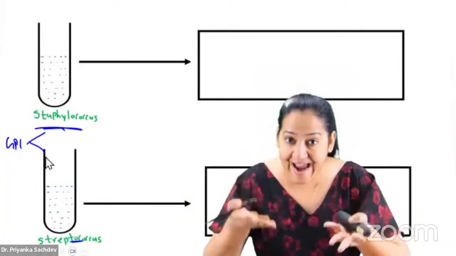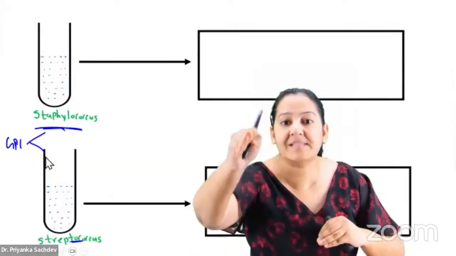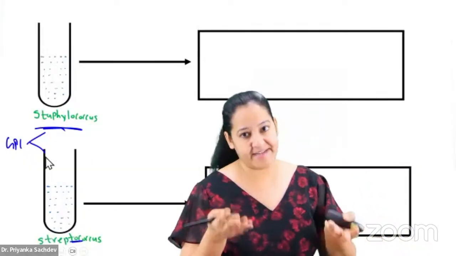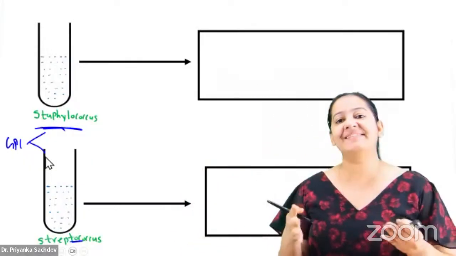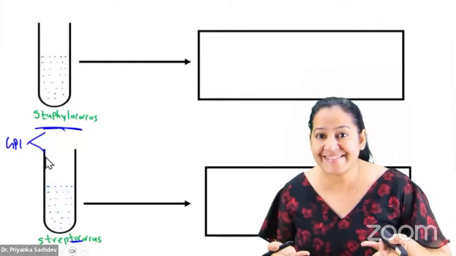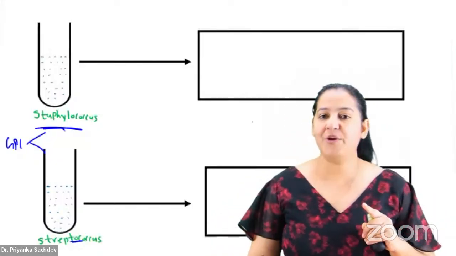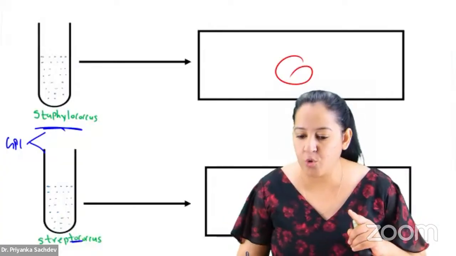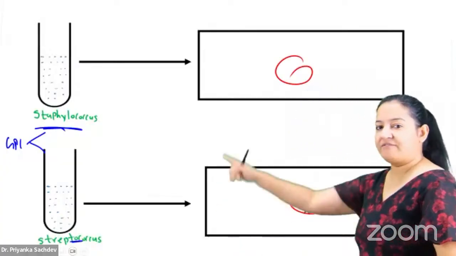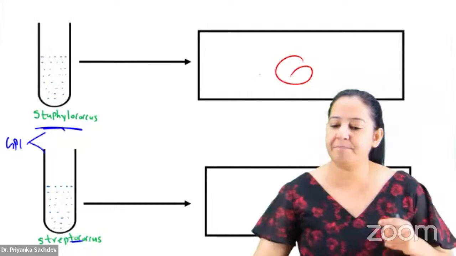So by performing the catalase test, I want to know which one is catalase positive, that is Staphylococcus, and which one is catalase negative, that is Streptococcus. So how to perform the test? Basically, you have to take 1 drop of H2O2 on the slide. So let's take one drop of H2O2, hydrogen peroxide.